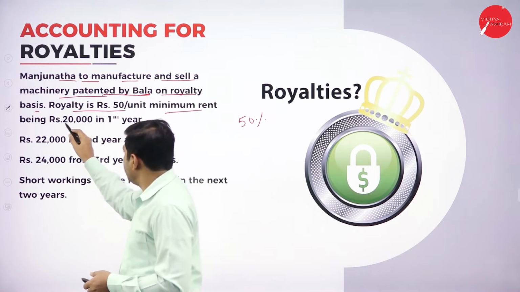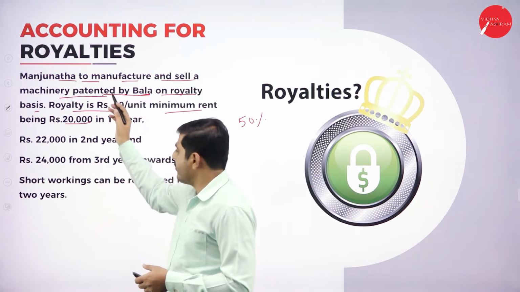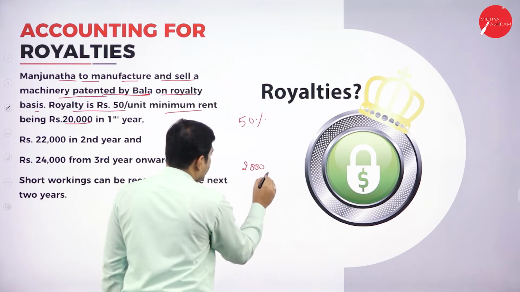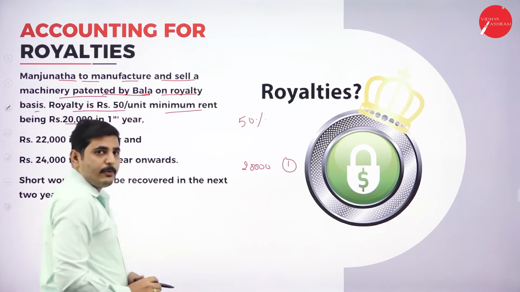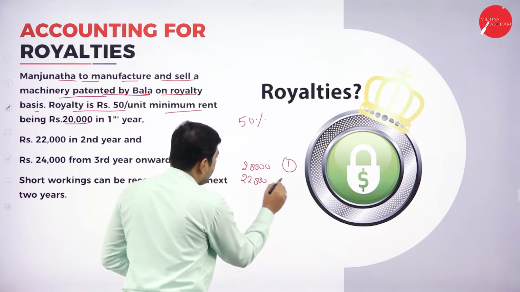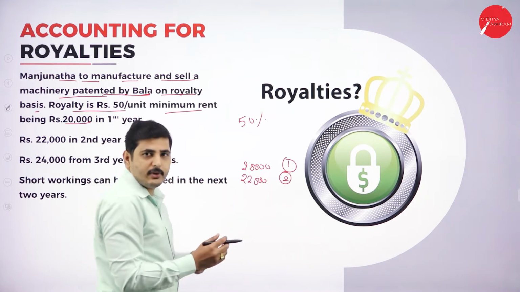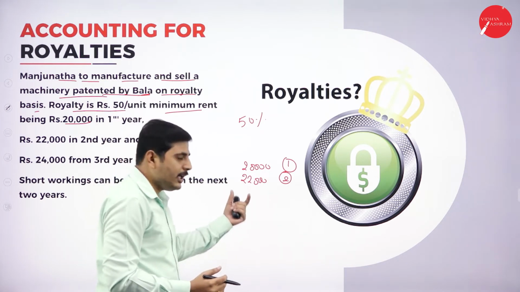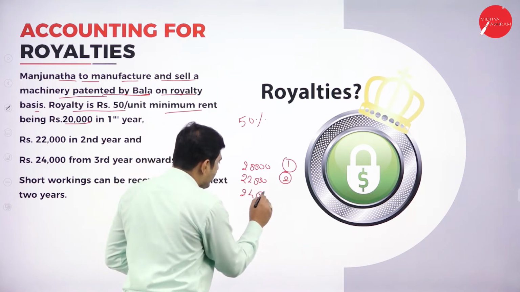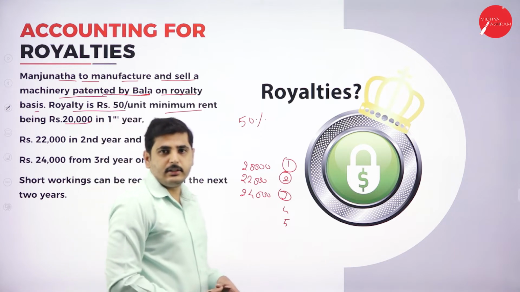Minimum rent of rupees 20,000 in the first year. So Manjunatha the manufacturer has to pay a minimum rent of how much? 20,000 rupees for the first year, and for the second year they have to pay 22,000 rupees. For the third year onwards, that means the third, fourth and fifth years, they have to pay only 24,000 rupees as minimum rent.